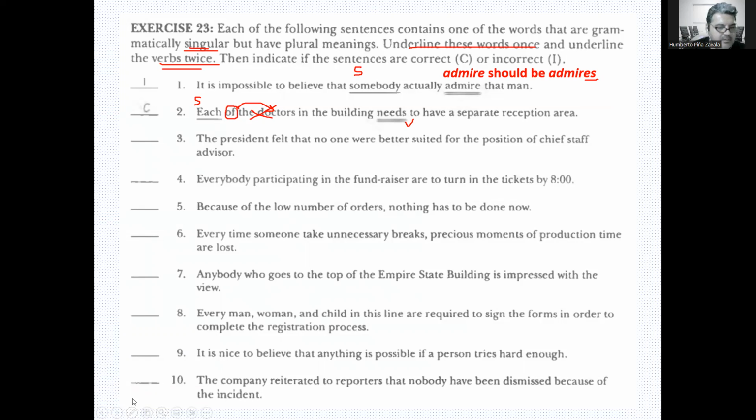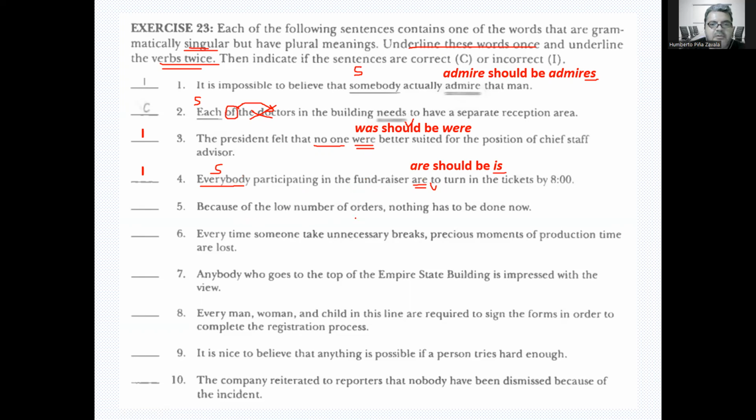Okay, now that you're back, let's check what you did. "The president felt that no one were better suited for the position of chief staff advisor." Here we see a problem because no one is singular, so it should be "no one was better suited for the position of chief staff advisor." "Everybody participating in the fundraiser are to turn in the tickets by input." Again, everybody is singular. The verb should be singular as well, so it should be "is." Everybody participating in the fundraiser is to turn in the tickets by input.